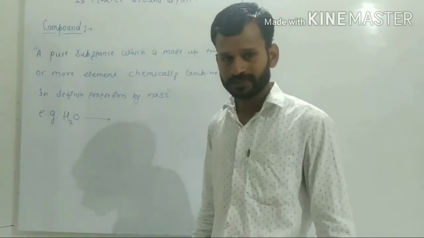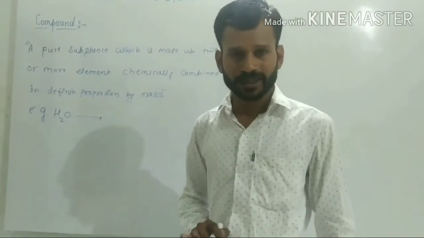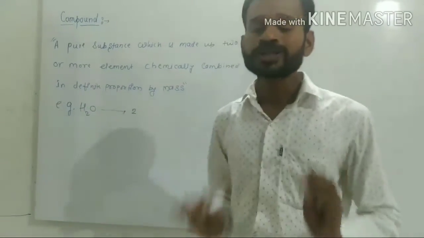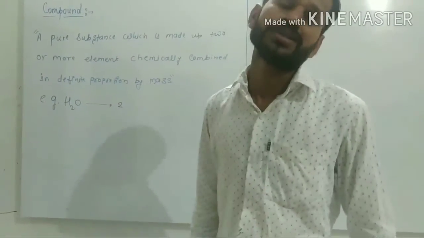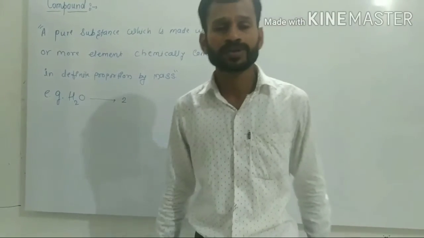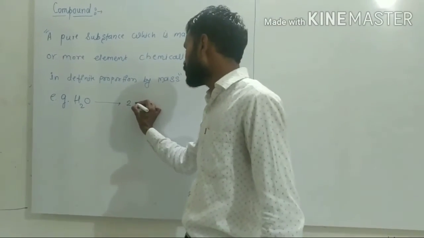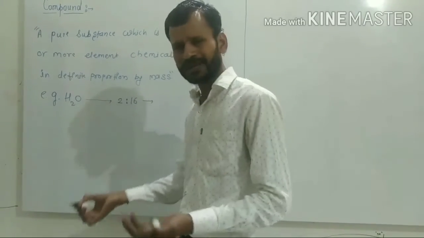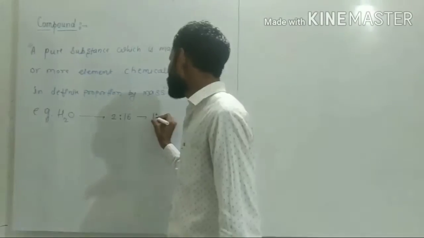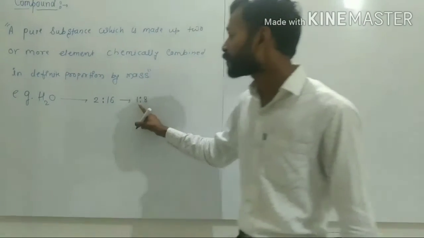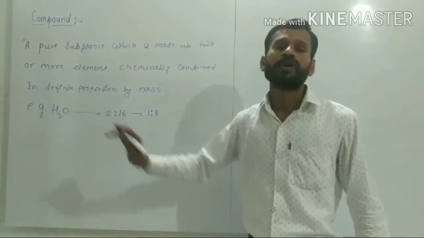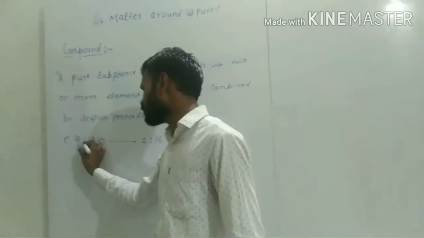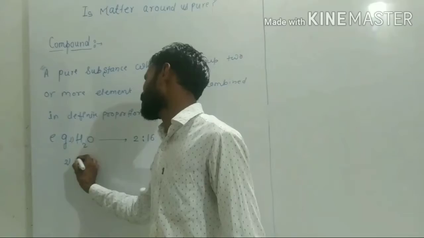Hydrogen atomic mass is 1, two hydrogen atoms means 2, and oxygen atomic mass is 16. So the ratio is 2 to 16, or represented mathematically as 1 to 8, the definite proportion by mass of water.